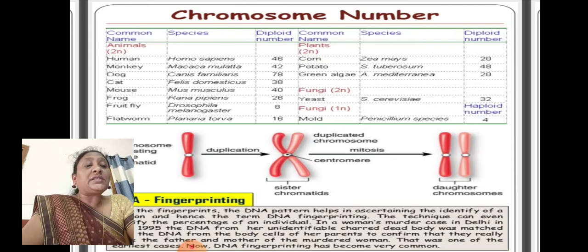Coming to the plants, corn has 20 chromosomes, potato has 48, green algae has 20, yeast contains 32 chromosomes, and fungi such as bread molds consist of 4 chromosomes.